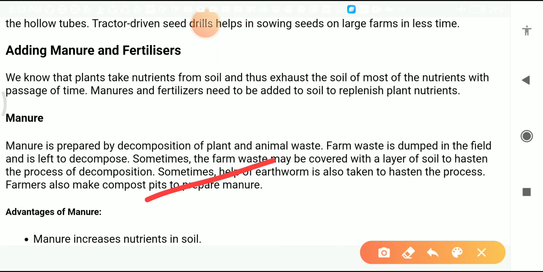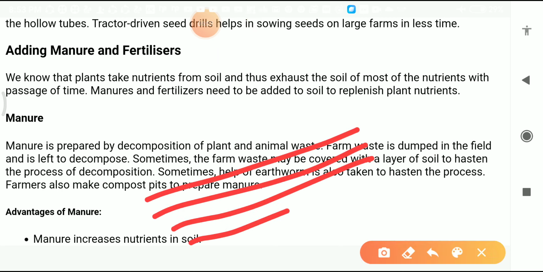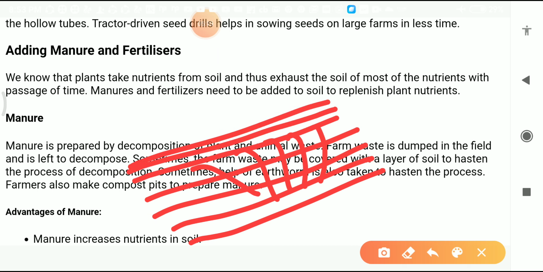Sometimes farmers can do it like this. They can dig the soil and throw in all the waste, and then again cover it with one or two layers of soil. Now all this plant waste and animal waste start to decompose inside the soil due to the microorganisms. This is the second step.